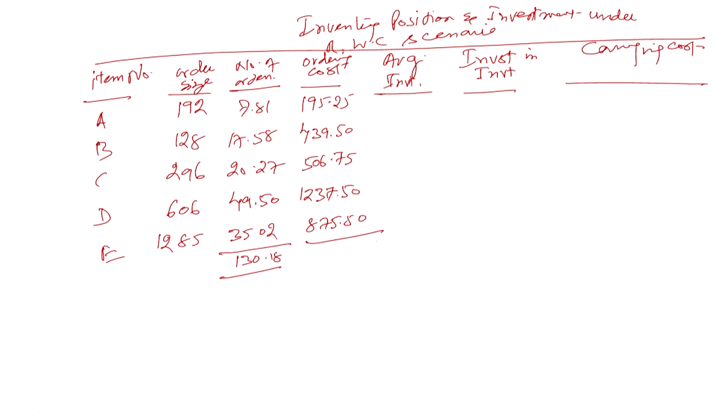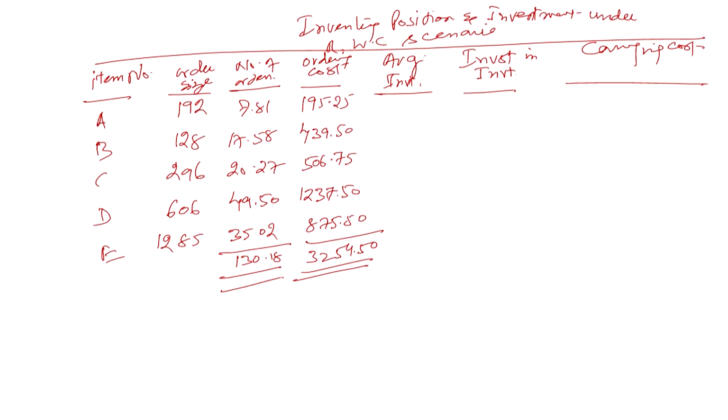So this is going to be the total ordering cost: 195.25, 439.5, 506.75, 1237.50, and 875.50. So the total ordering cost becomes rupees 3254.5. This is the total ordering cost. Now let's calculate the carrying cost.